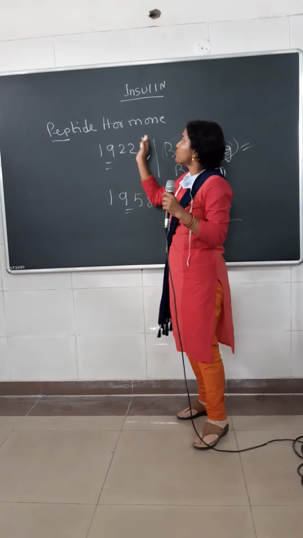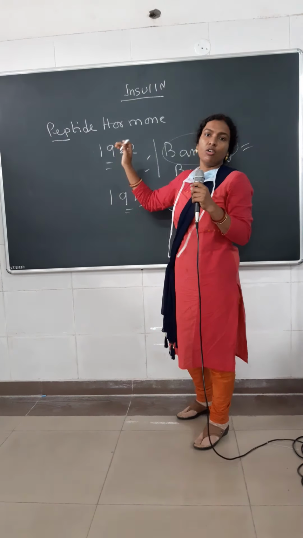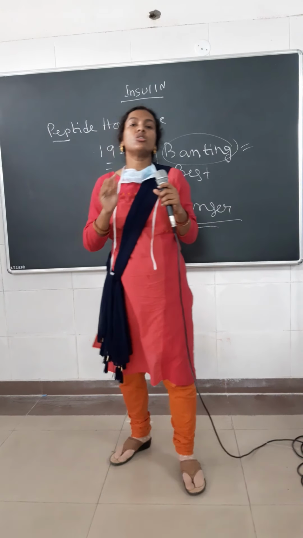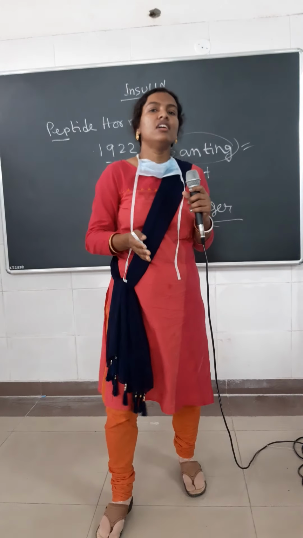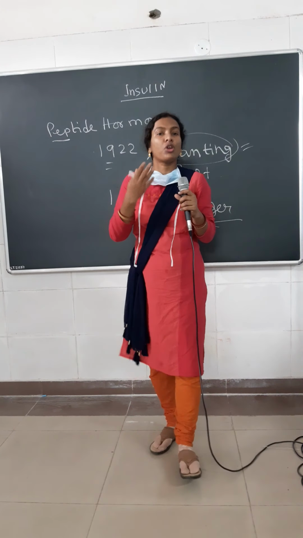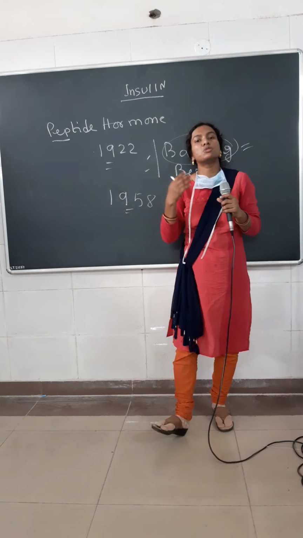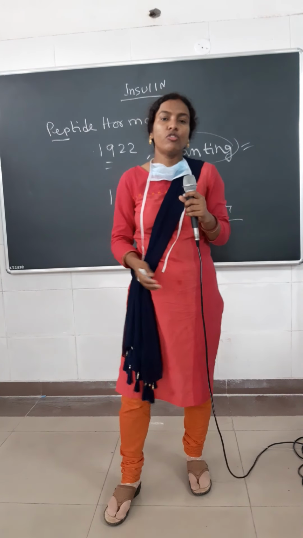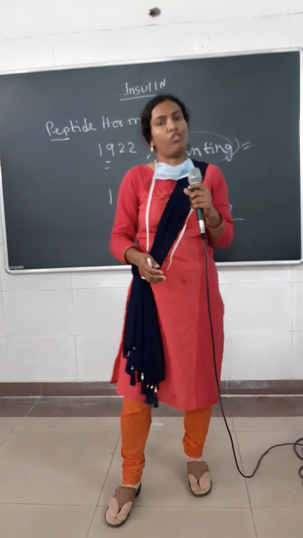So it is the first protein whose sequencing was done. Another important thing is that it is the first protein, or the first hormone, which was prepared by recombinant DNA technology. So these three things are very important for insulin.